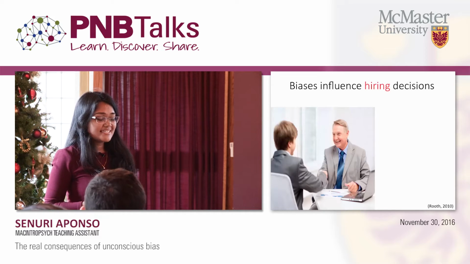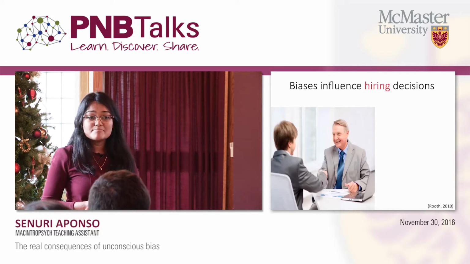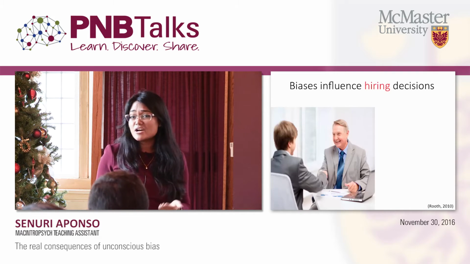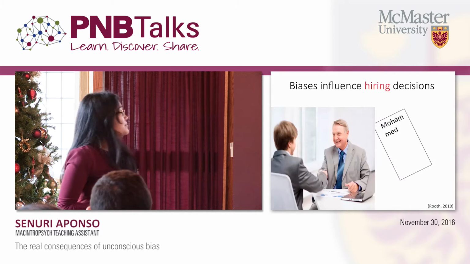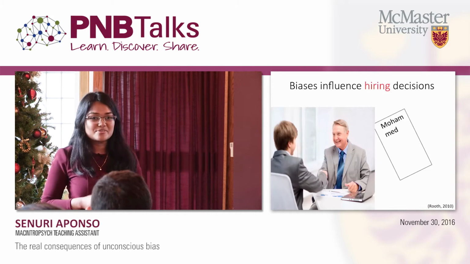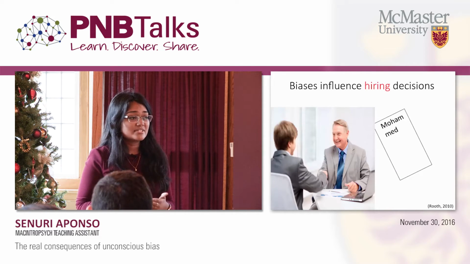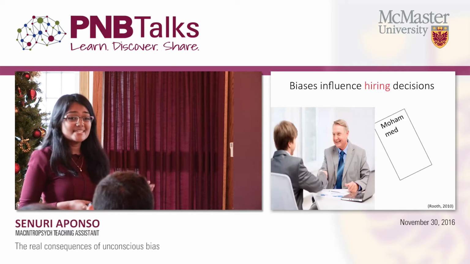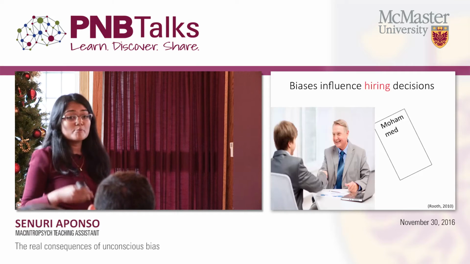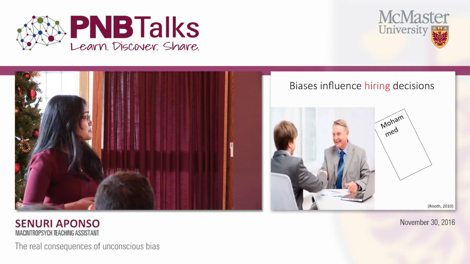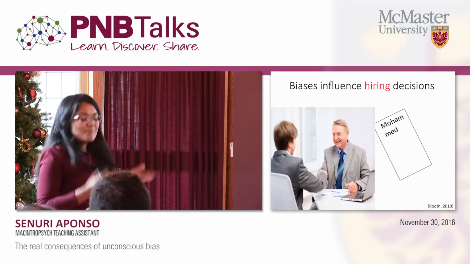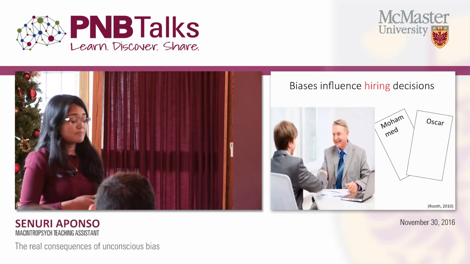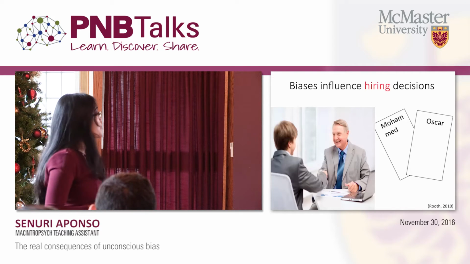So, implicit biases can have harmful effects, especially when they're held by people in positions of power. When hiring managers are asked if they're biased, they often report that they're not. But when researchers conducted implicit association tests on Swedish hiring managers, the managers were more likely to associate Arab Muslim men with incompetence, laziness, and inefficiency than with productivity, ambition, and efficiency. Managers' implicit biases led them to interview more applicants with Swedish-sounding names than with Arab Muslim names.